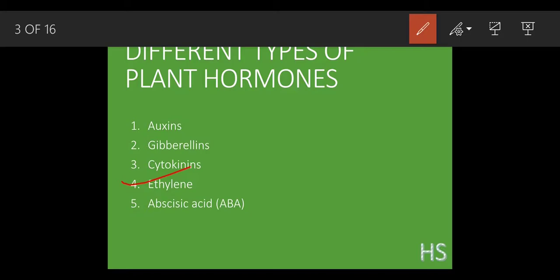Okay. See, the major function of this ethylene is ripening of fruits. What is the main function? Ripening of fruits. And this hormone was accidentally discovered. Like how?